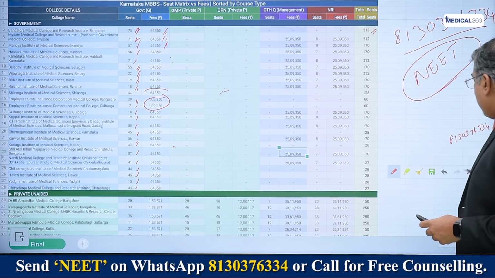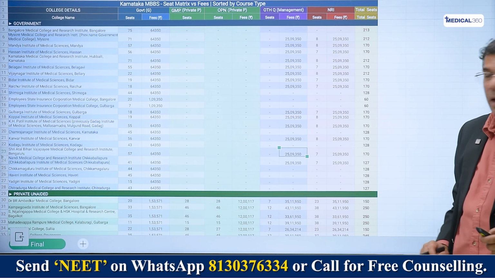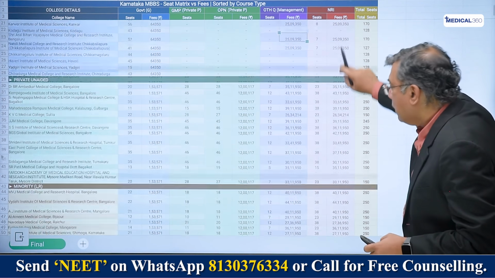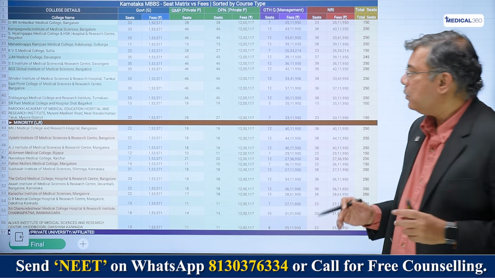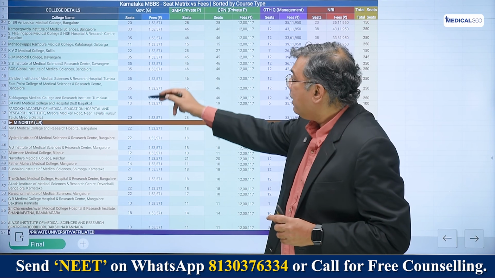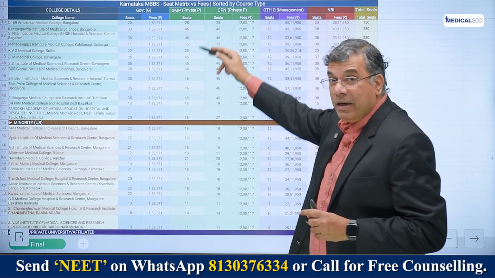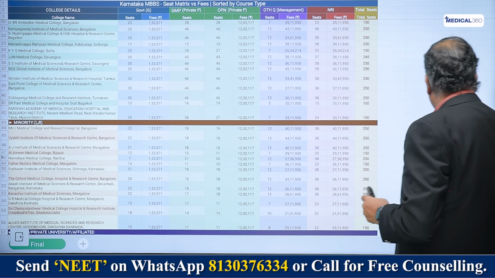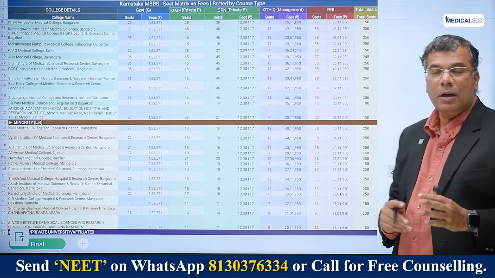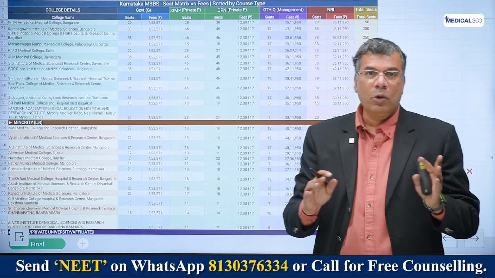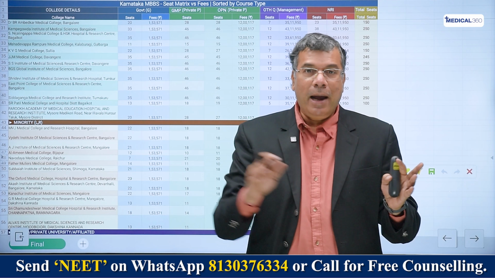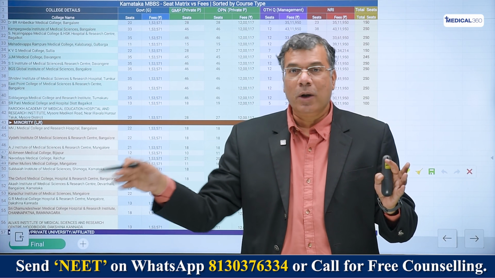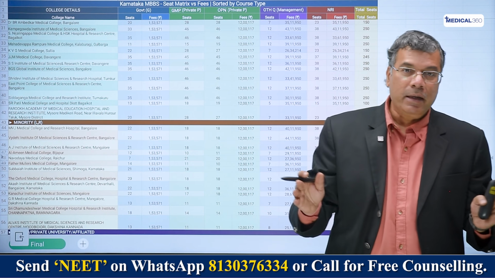Now let's move to the next level, which is the private unaided ones, which means these are private medical colleges which have, as I told you, the 5 ranges of fees. The number of seats in general merit, we actually have it. Then private. If you look at the fee differential here, it is very interesting how the Karnataka state has worked on the fee structure to ensure a balance between merit and people who can pay so high that the institution can also be taken care of.